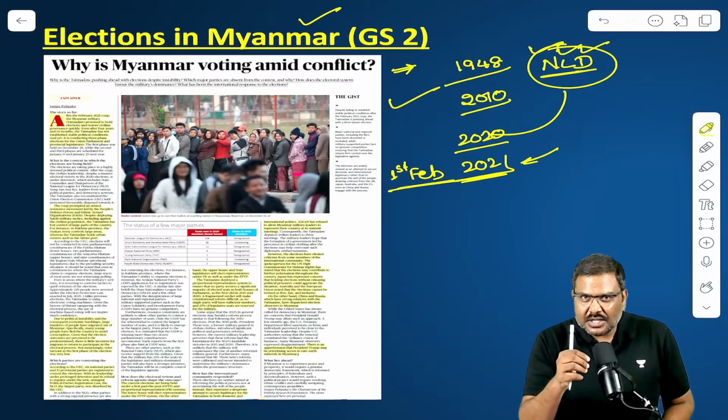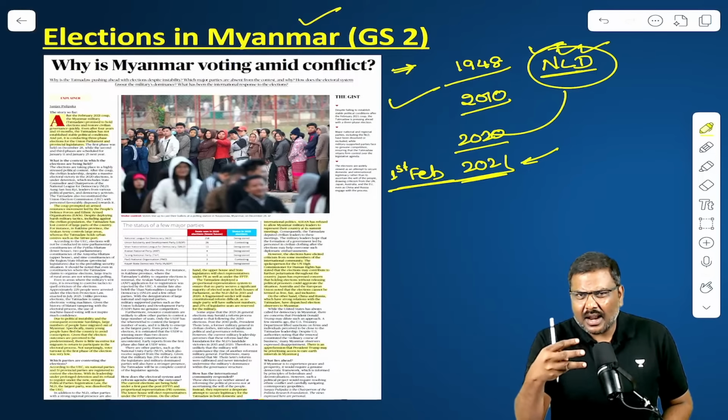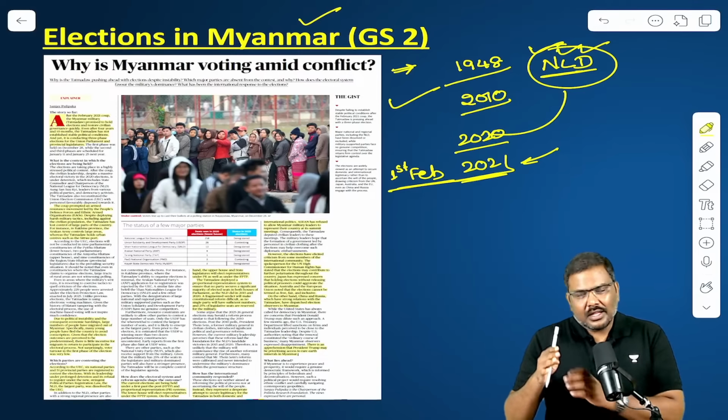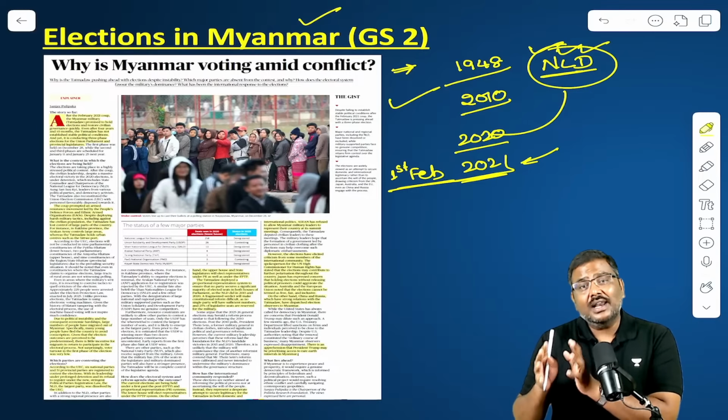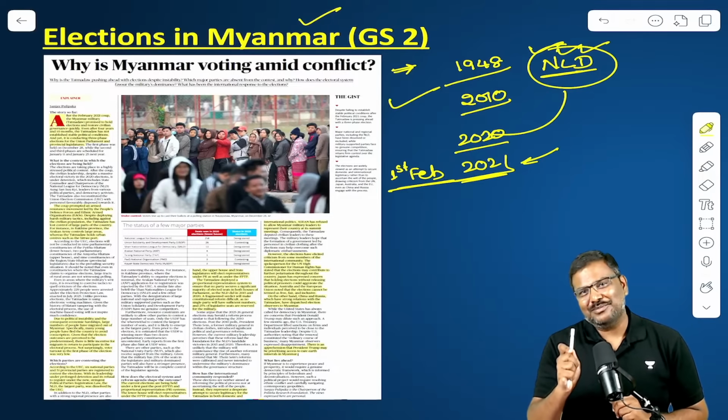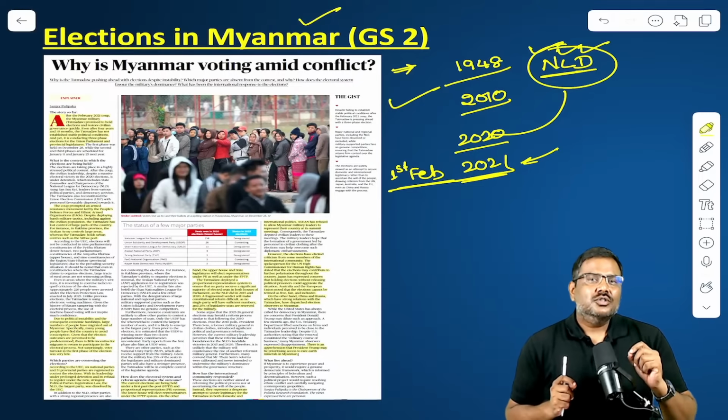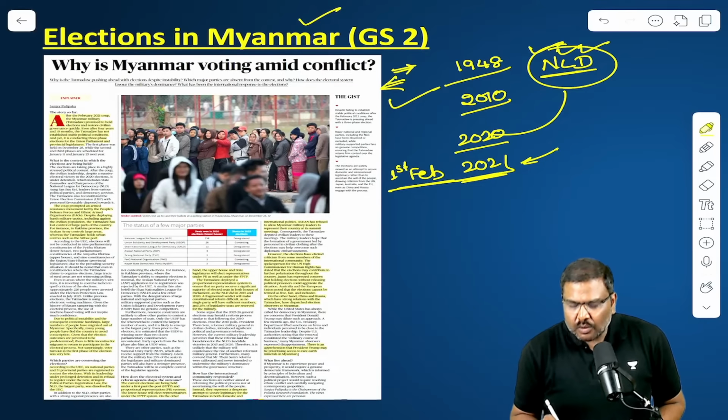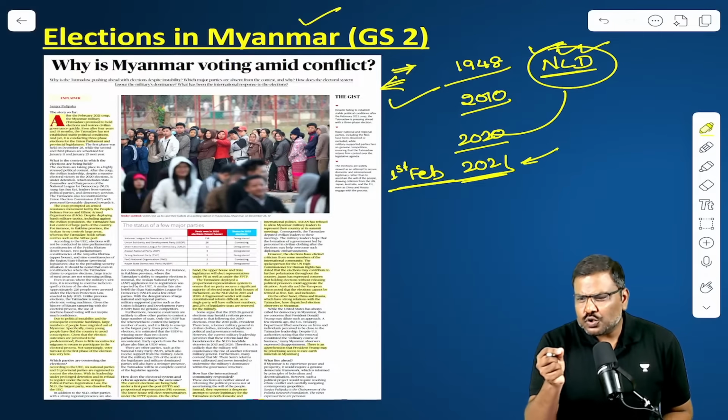Elections are supposed to be held in 3 rounds. In the month of January, they are expected to announce the final results. So the question is, why is the military junta conducting elections when there is so much conflict going on?